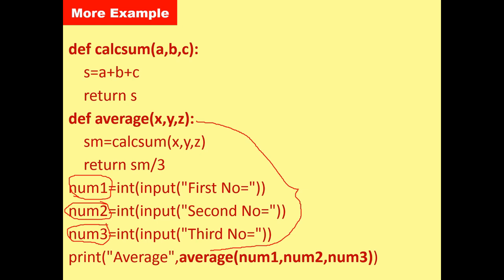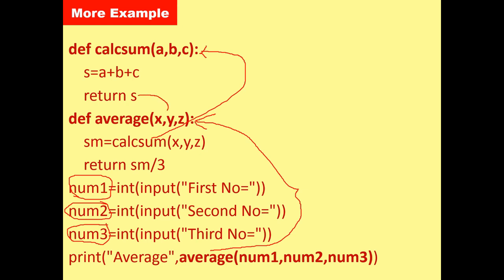When we call that particular average function, they pass all three values to the function, and they pass the values to variables x, y and z, which have local scope and are available only within the average function. Again they call the function calculate sum in the next line, and pass the values of x, y, z to variables a, b and c, which are local to the function calculate sum.